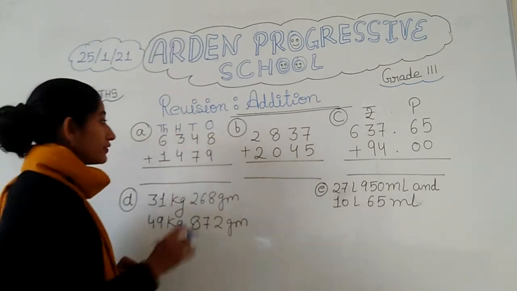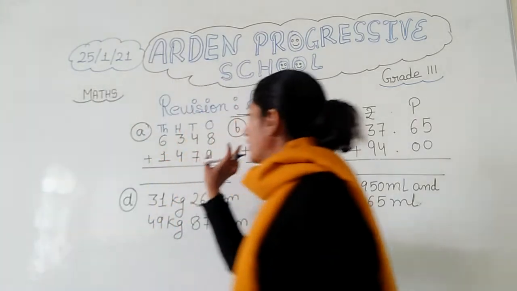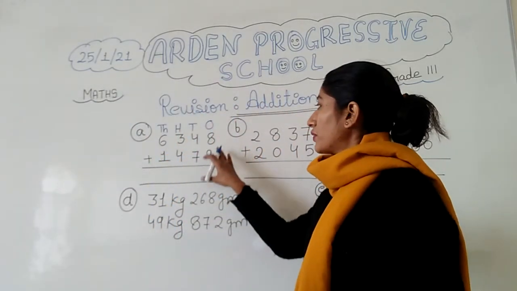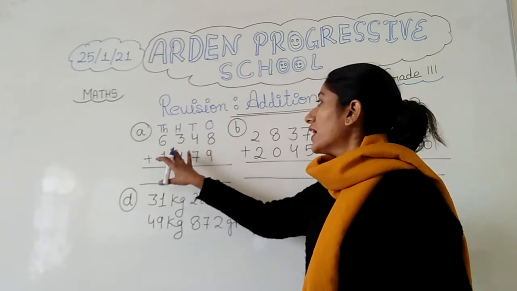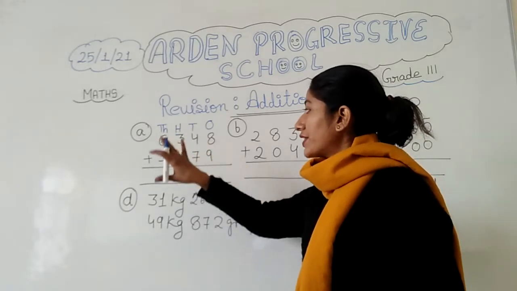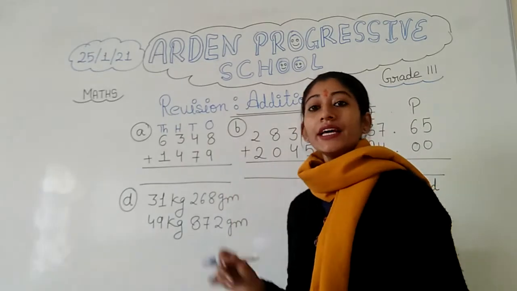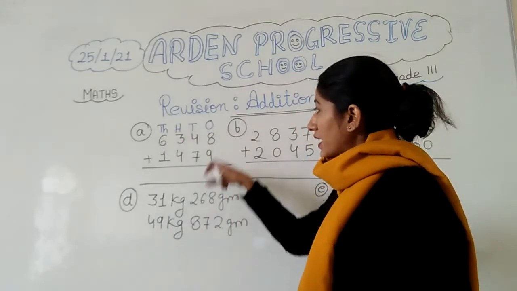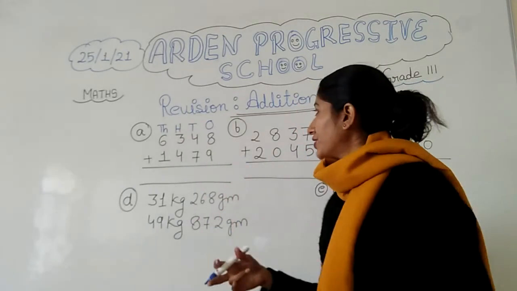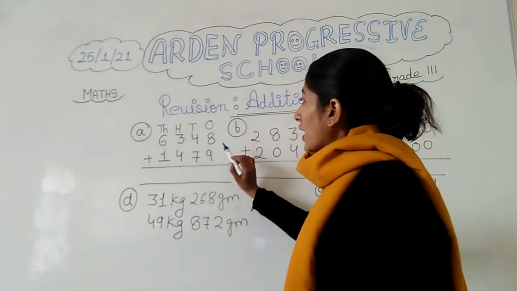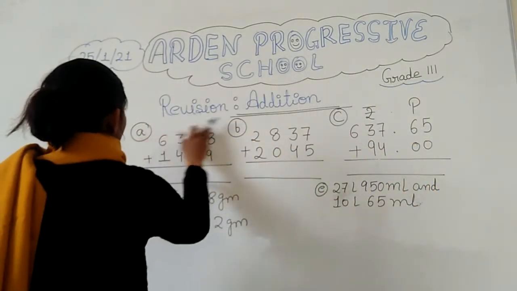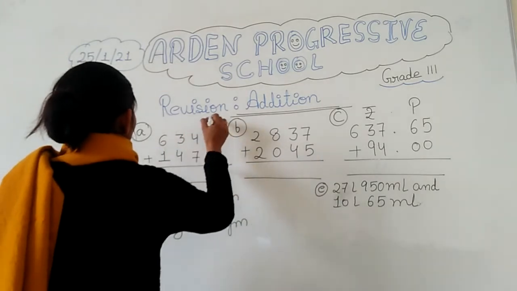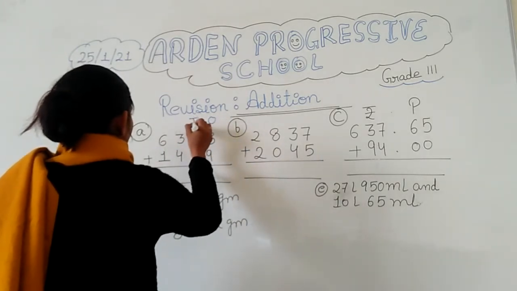Now as we have written ones, tens, hundreds, thousands, it is clear that 8 and 9 are both in the ones place, 7 and 4 are both in the tens place, 4 and 3 are both in the hundreds place, and 6 and 1 are both in the thousands place. Okay, now let's start addition. How will you add? See. You can also write this with a little gap so that we get proper room for writing the carry.